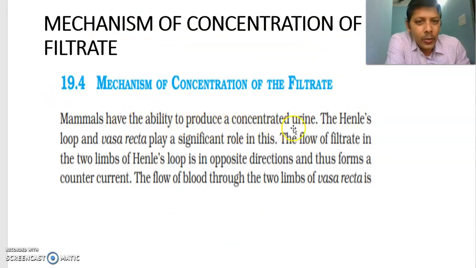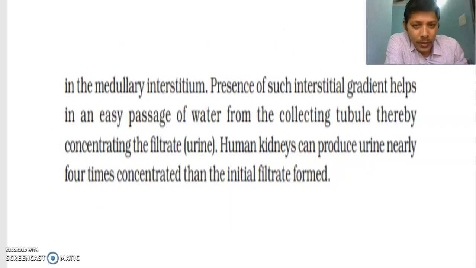Mammals have the ability to produce concentrated urine. Human kidneys can produce urine nearly four times more concentrated than the initial filtrate.